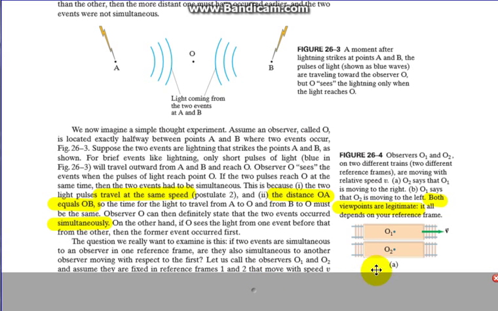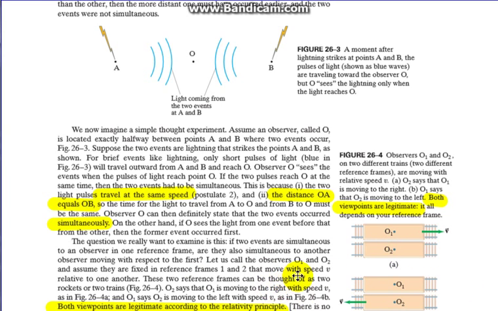But what happens when one of these objects is moving? The question we really want to examine first is this: if two events are simultaneous to an observer in one reference frame, are they also simultaneous to another observer moving with respect to the first? Let's call the observers O1 and O2 and assume they are in fixed reference frames 1 and 2 and move with speed v relative to one another. These two reference frames can be thought of as two rockets or two trains.